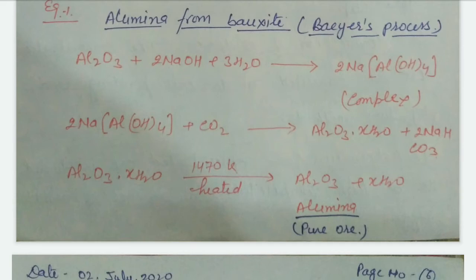It means a large number of water molecules are involved. Al2O3.xH2O is heated at 1470 Kelvin to form Al2O3, the pure ore of aluminium, called alumina.